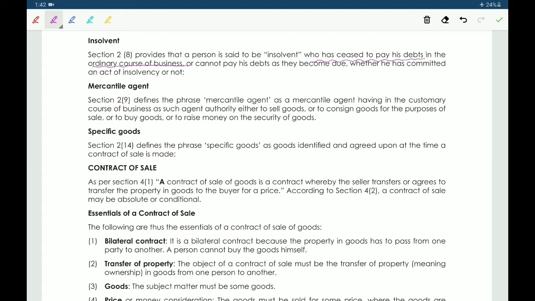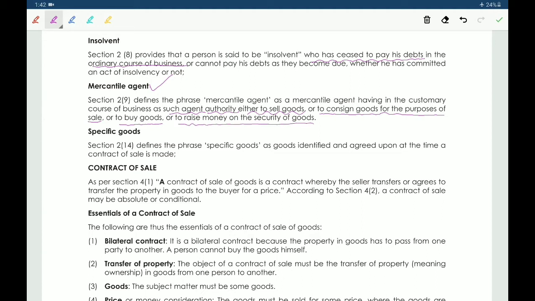Next, mercantile agent. Mercantile agent means an agent having authority either to sell goods or to consign goods for the purpose of sale, or to buy goods, or to raise money on the security of goods.